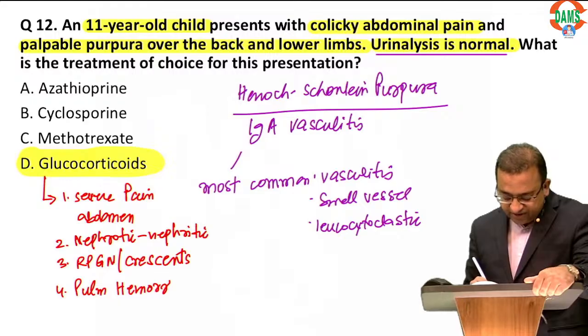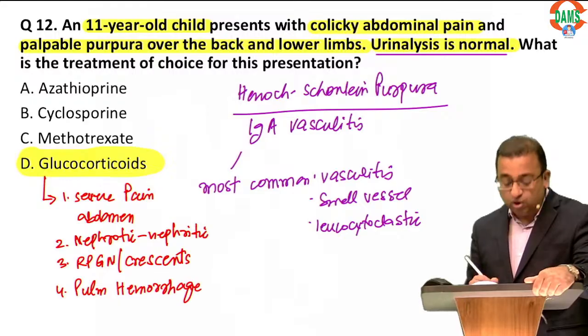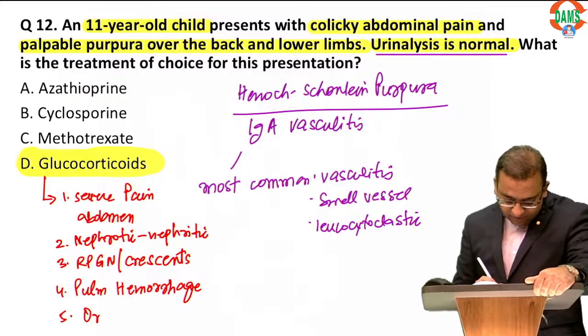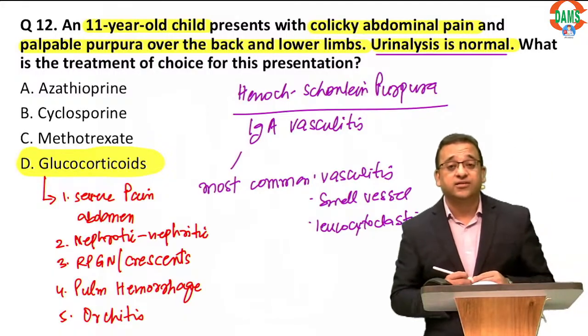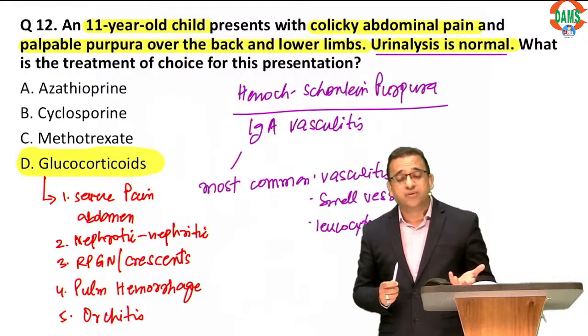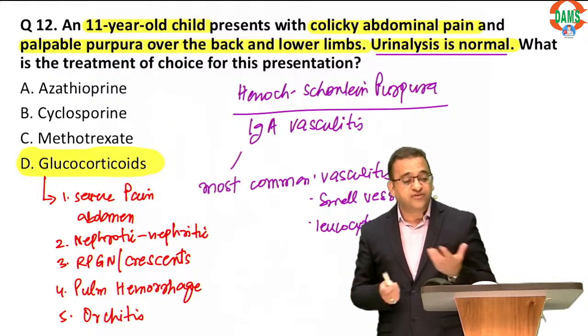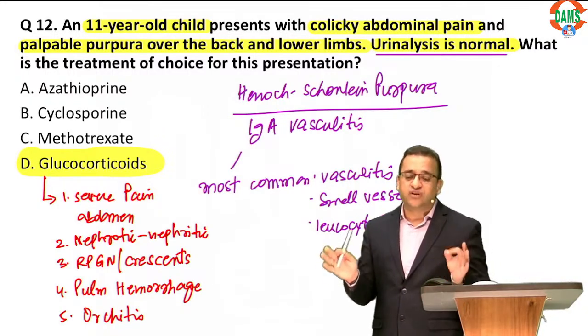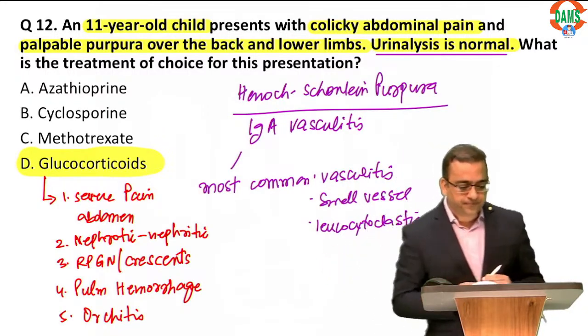If these patients rarely get pulmonary hemorrhage, we also give steroids. Orchitis. See, gonadal vessels are also small vessels. So suppose someone in HSP has got severe testicular pain. In severe testicular pain also, you can give a short course of 3-4 weeks of steroids.